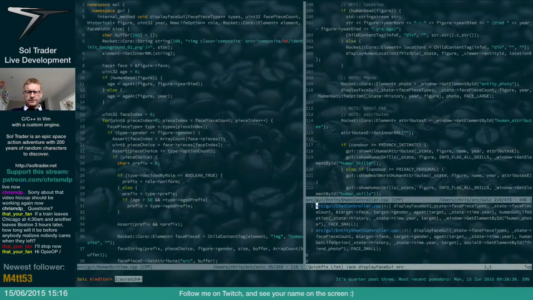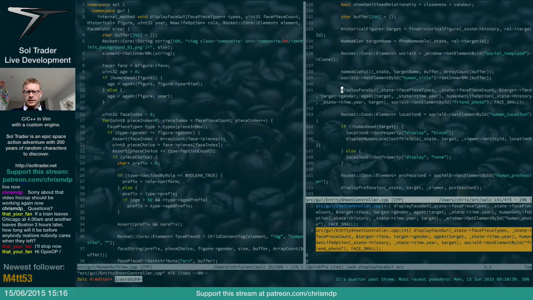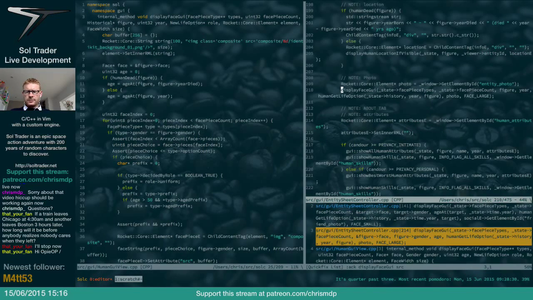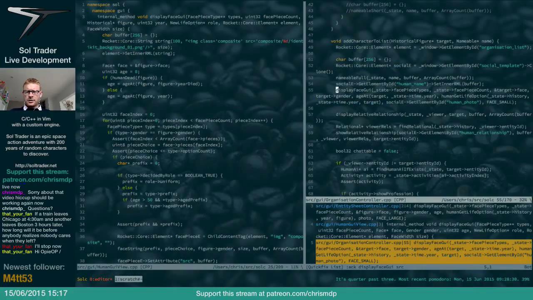Okay, so now I have to go through and change all of the places, not that one, we actually call this thing. So no longer do we just need target at this point, and we need the state time year. This one we need, again, target, not target gender. We do need the state time year. This one we've done. This one's the definition. This one we need target.